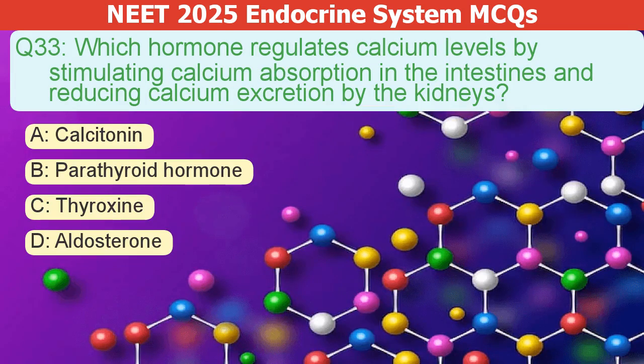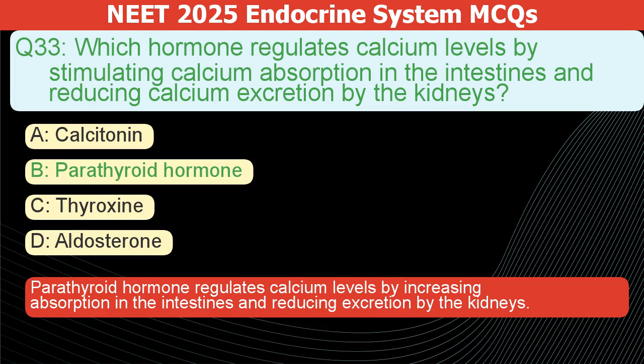Which hormone regulates calcium levels by stimulating calcium absorption in the intestines and reducing calcium excretion by the kidneys? A. Calcitonin. B. Parathyroid hormone. C. Thyroxine. D. Aldosterone. The correct answer is B. Parathyroid hormone regulates calcium levels by increasing absorption in the intestines and reducing excretion by the kidneys.